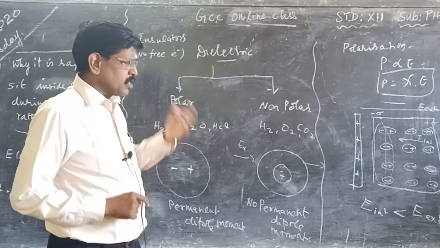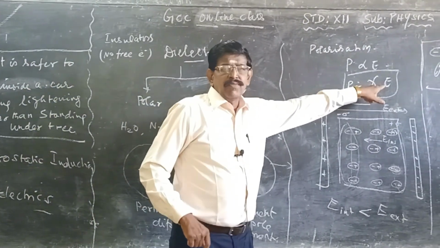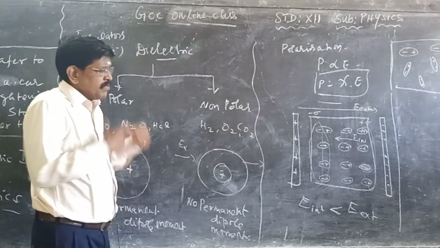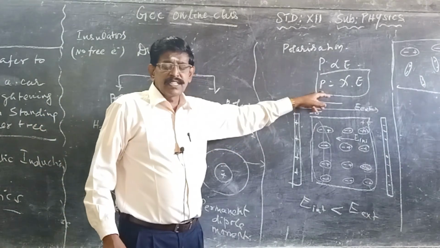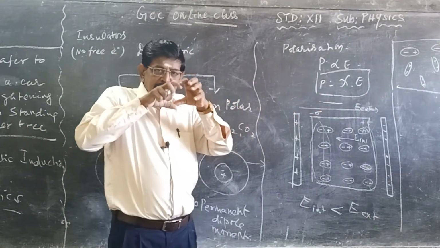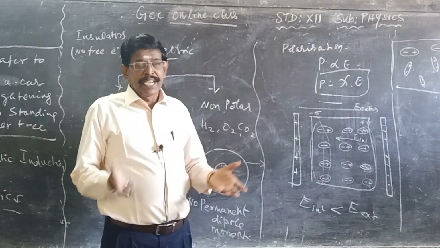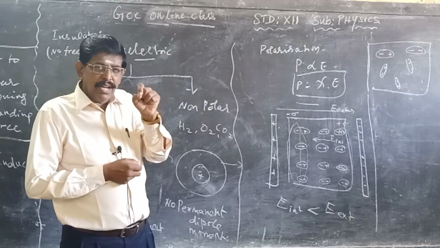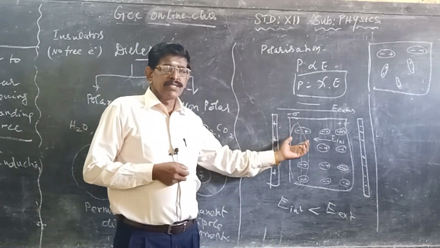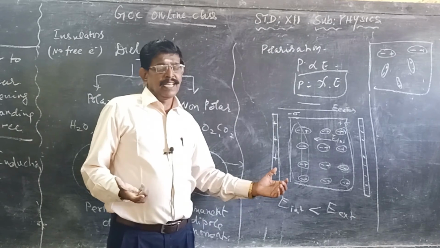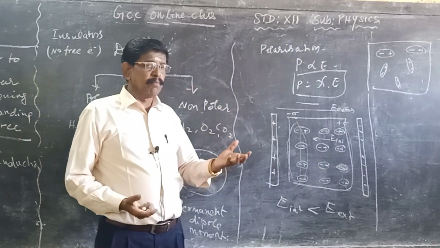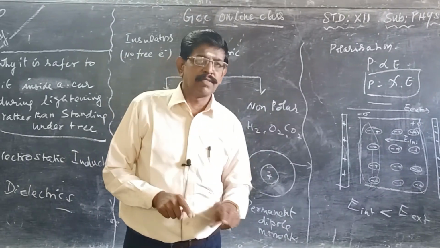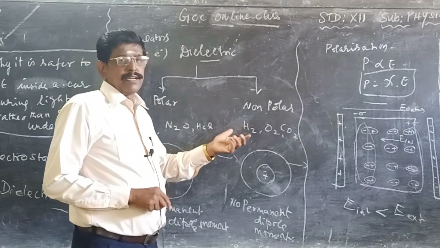Suppose you go on increasing the electric field, what will happen? Usually the dielectric consists of no free electrons. If the electric field is increased, polarization is increased, and at one point it breaks. That is called dielectric breakdown. At the particular value of electric field where electrons are created or the bonds are broken, it is known as the dielectric strength. The dielectric strength is given, and you can see it using the table.